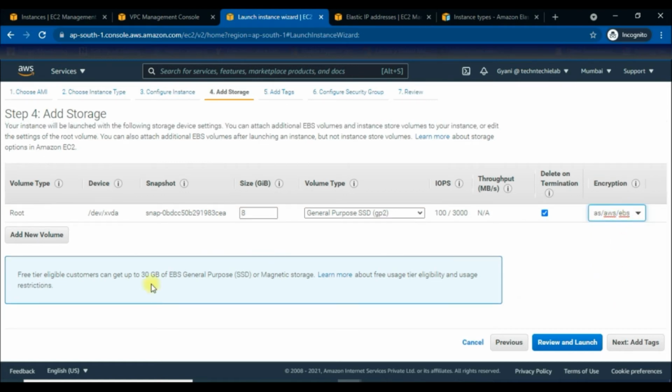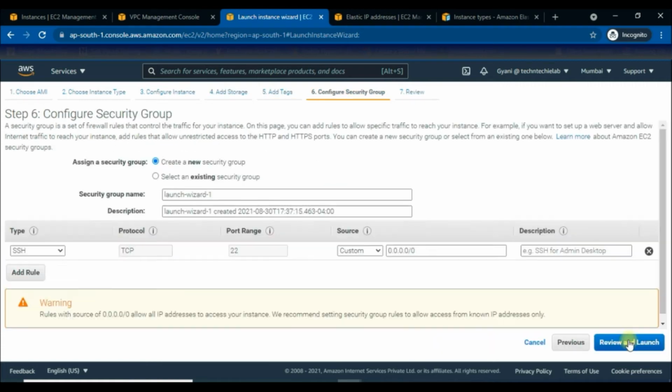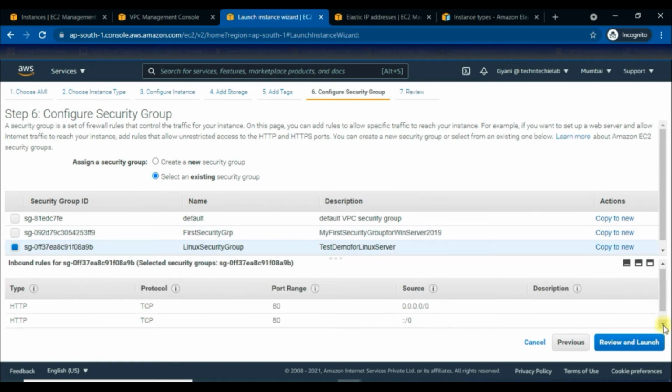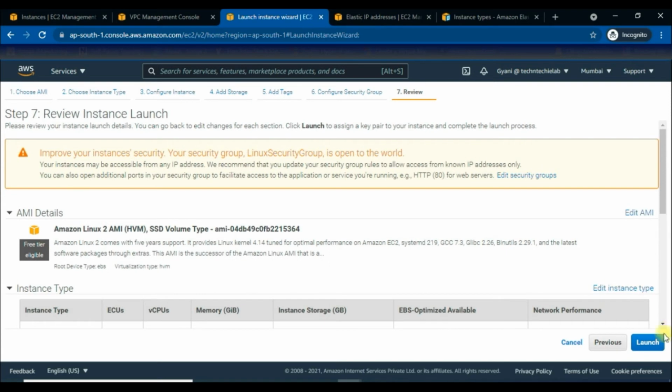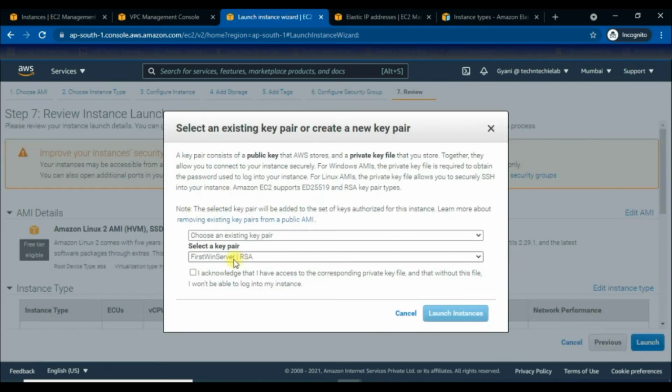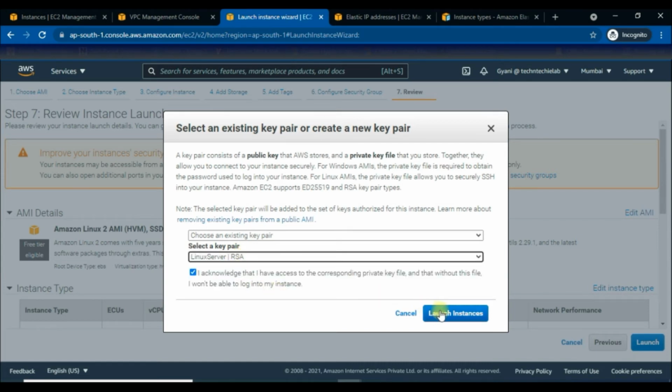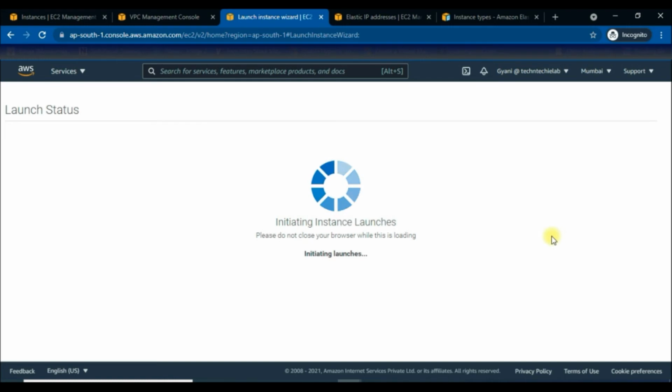Alright, now we will click on add tags. Without adding any tags, we'll go for configure security group. Here we need to assign a security group for our instance, so we'll go for an existing security group, and that is Linux security group. Now we'll go for review and launch, then launch, and here we have to provide a key pair which we have already made, and we'll go with that for now. Then we'll go to launch the instance. Here we have launched it successfully.